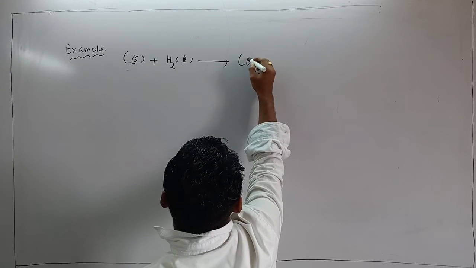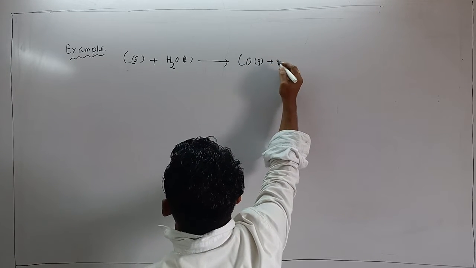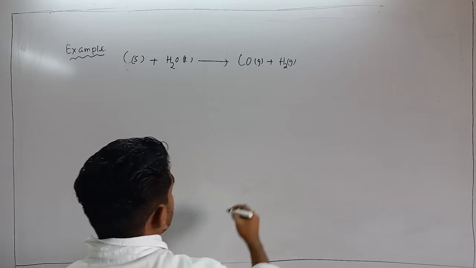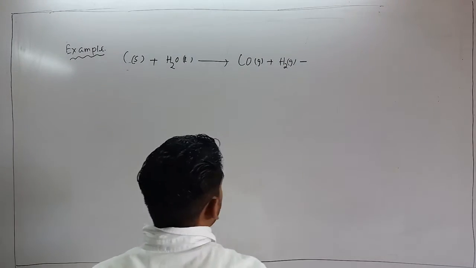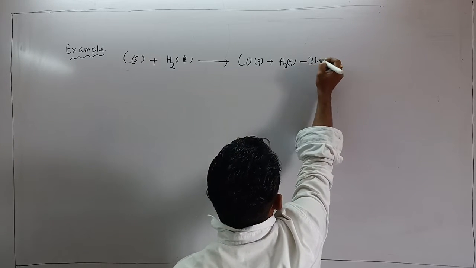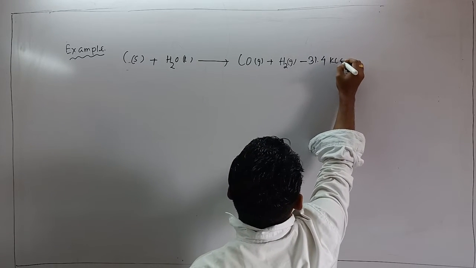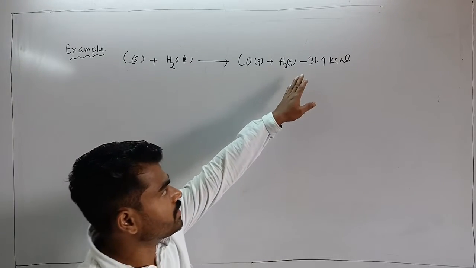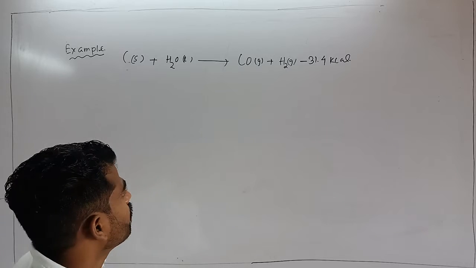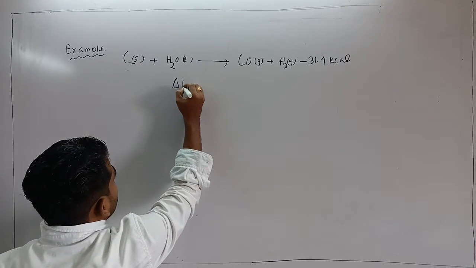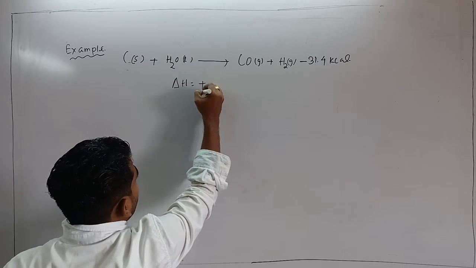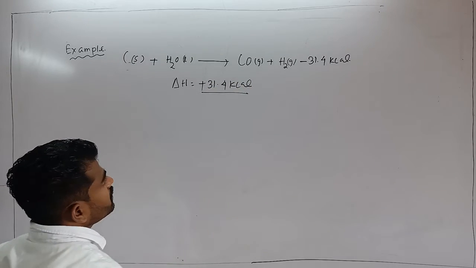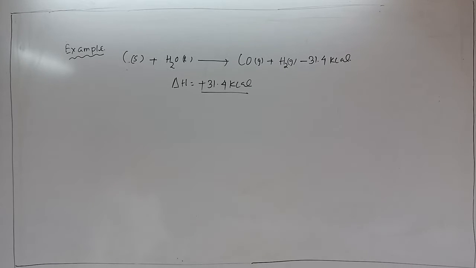The liberation of carbon monoxide gas plus H2 gas, and here I can write minus 31.4 kilocalorie. You see, if the sign is written like this, then del H becomes negative. But here, del H is equal to plus 31.4 kilocalorie. So the reaction is endothermic.